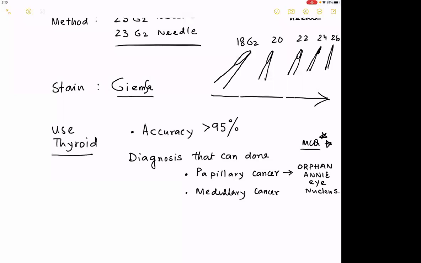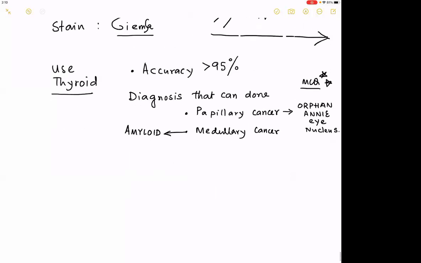Please remember this. Papillary cancer, what is the FNAC diagnostic sign? Orphan Annie eye nucleus. What is that? We are not going to learn today. Medullary cancer, what is the diagnostic sign? I need a word. The answer is amyloid. बस, that's it. और कुछ नहीं है डॉक्टर साहब, और कुछ नहीं चाहिए मुझे. I need you to say this can be done with पक्का diagnosis.